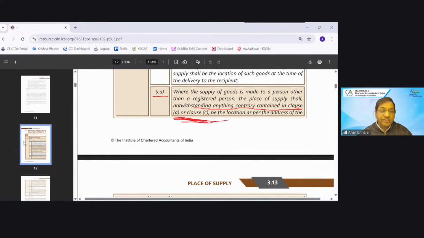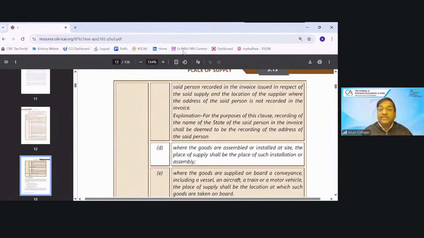Shall be the location as per the address of the said person recorded in the invoice issued in respect of the supply. So whatever the address on the invoice, this will be the POS. If the address is not recorded, then the supplier location will be the POS. That is okay.